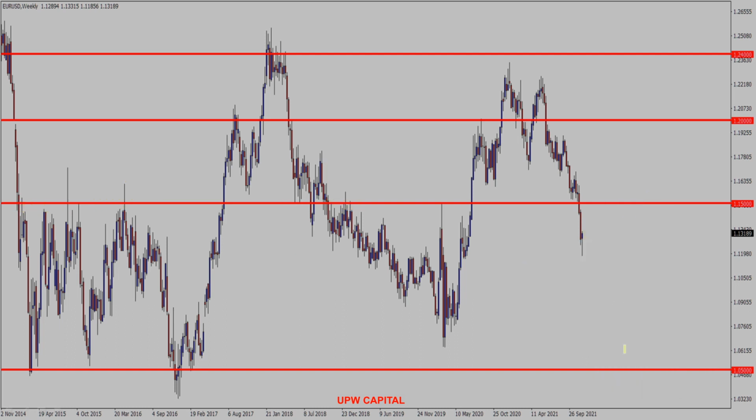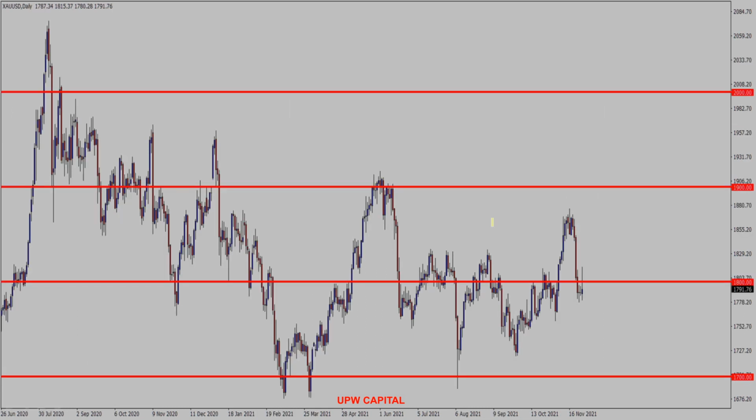Let us look at other projections. If price closes above the 1.15000 level, we could say price could be attracted to the 1.20 level, and furthermore, a close above the 1.2 level, price could be attracted to the 1.24 level.